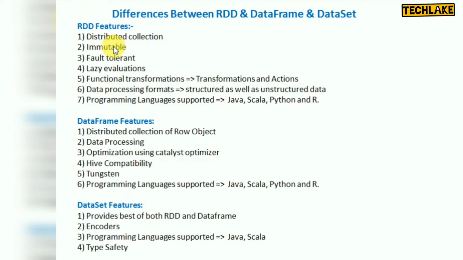Fault tolerance. If any of the nodes fail, RDD recovers by default. Whenever you create any job, RDD creates a logical lineage diagram. That's called a logical execution plan. Based on this logical execution plan, it will identify the issue and fix it by itself. That's called fault tolerance. Whenever a node fails, it is self-fixing using the logical execution plan and the lineage. That's another feature of RDD.